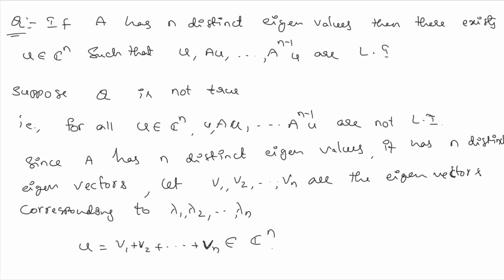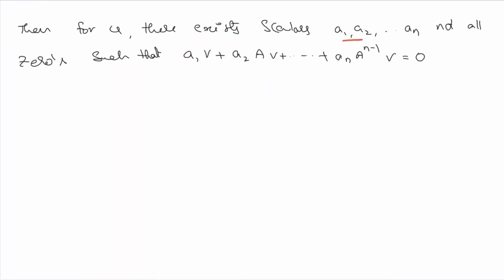Since by supposition we have for all u these vectors are linearly dependent, and we consider this u as this. So since these vectors are not linearly independent, there exist scalars of this kind a1, a2 up to an such that this linear combination is 0.